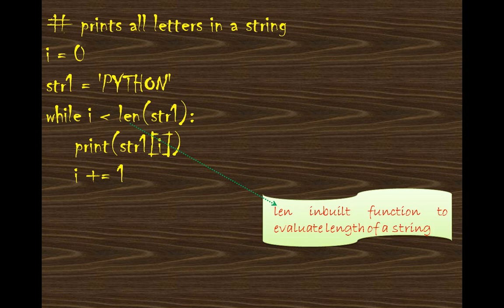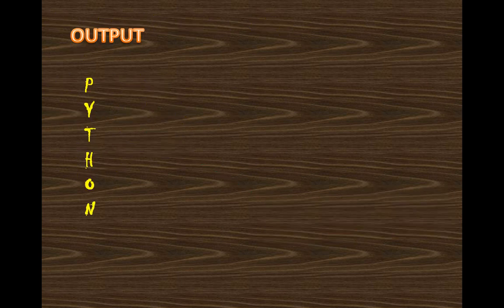That means length is what? P is your 0th item, Y is first, T is second, H is third, O is fourth, and N is your fifth. That means the length of the string is this, and it will iterate till the string completes. So what it will print? It will first print your first element, that is P, then Y, then T, then H, then O and N.